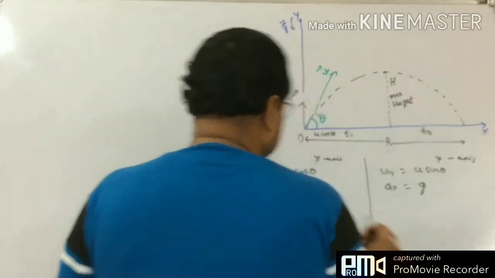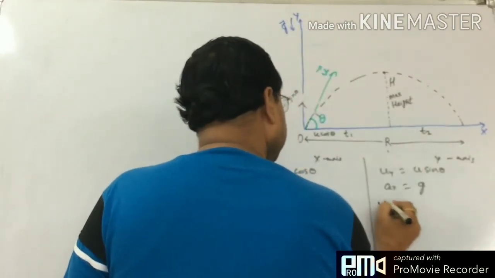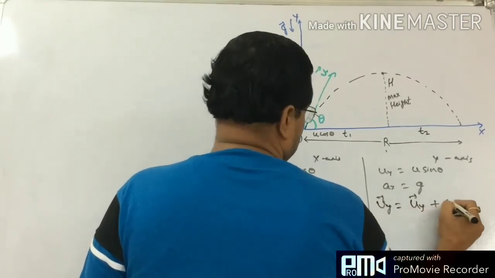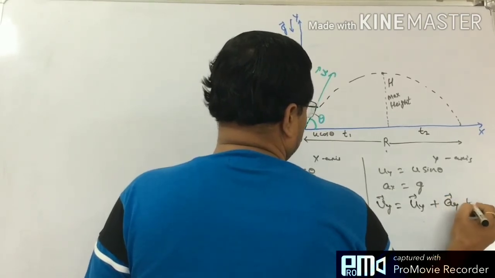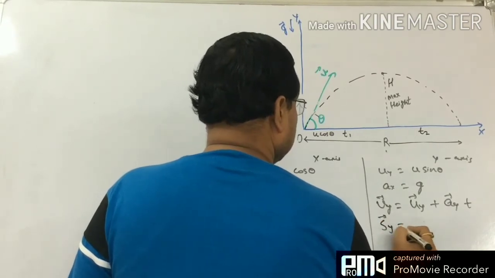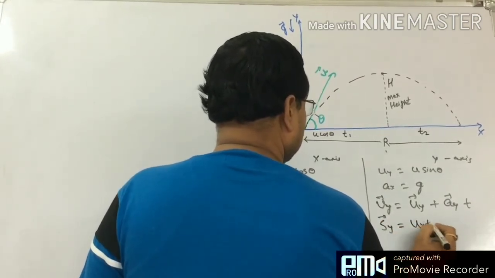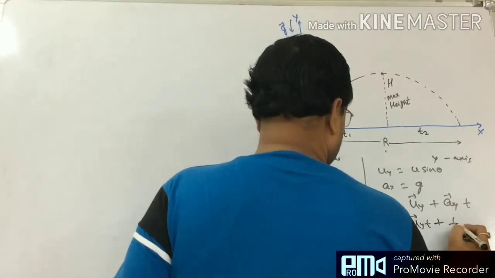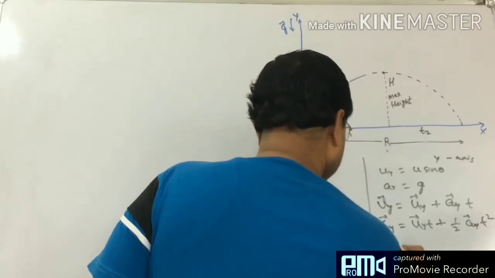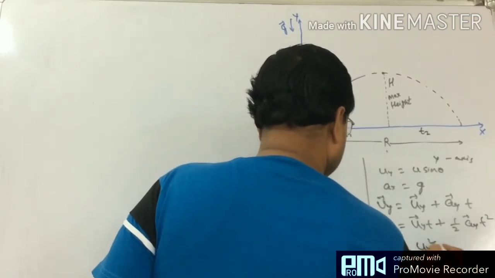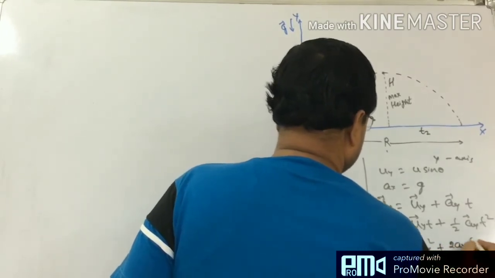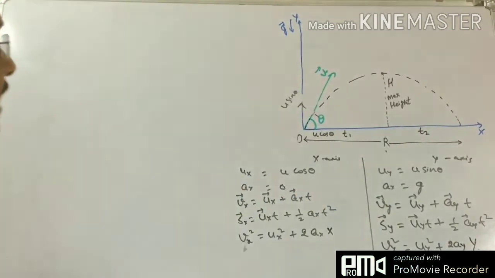For the y-axis, we shall write Vy equals uy plus ay into t, sy, meaning displacement in y direction, equals uyt plus half ay into t square, and Vy square equals uy square plus 2ay into y. So these are the sets of equations.